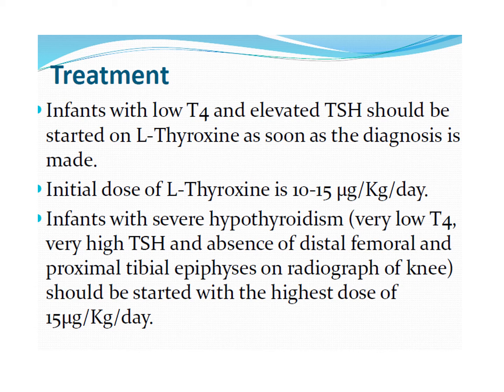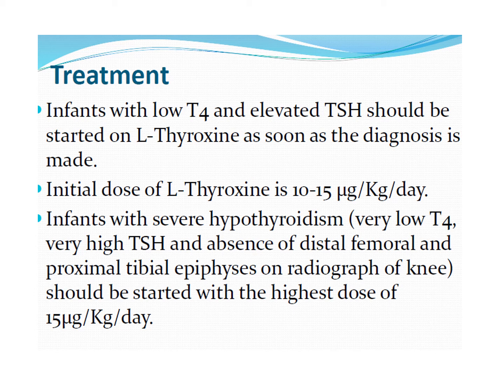Newborns with elevated TSH should be treated empirically with thyroid hormone replacement until they are age 2 years to eliminate any possibility of cognitive deficit. Therapeutic goals are normalization of thyroid function test and elimination of all signs and symptoms of hypothyroidism. The initial dose of L-thyroxine is 10 to 15 microgram per kg per day.